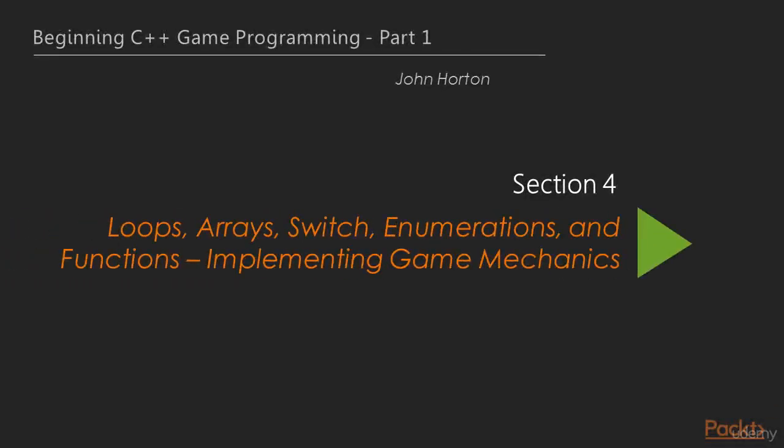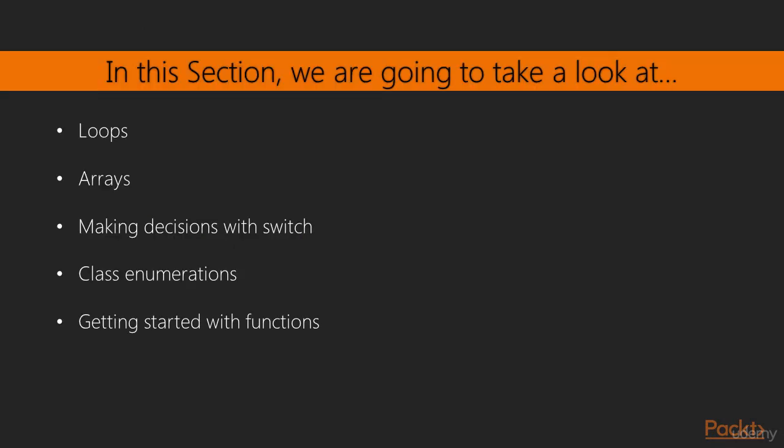Hi, and welcome to Section 4, Loops, Arrays, Switch, Enumerations, and Functions, Implementing Game Mechanics. In this section, we will start off with loops and arrays. We will then move on to making decisions with switch and class enumerations. At the end, we will learn getting started with functions and growing the branches.